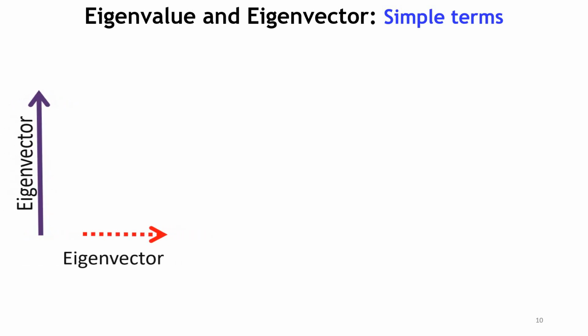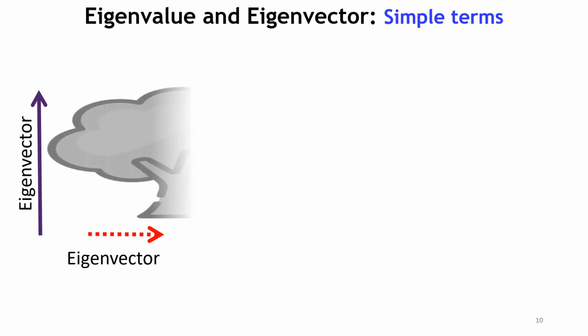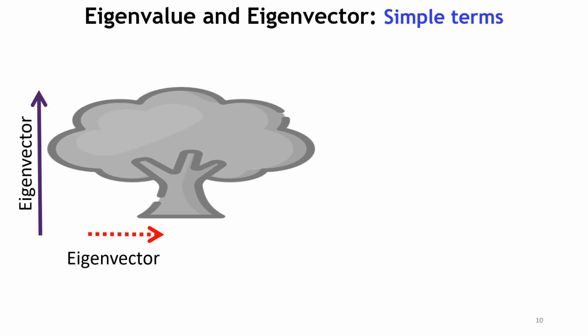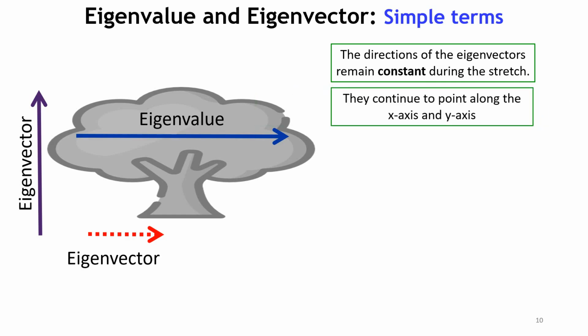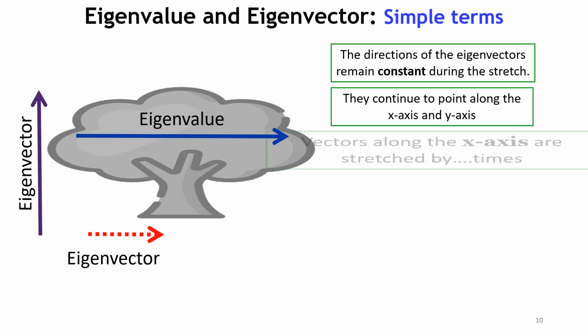So now let us take the same tree example and let us stretch it. Again, we get an eigenvector in this direction, and this tree, now you see it stretches. And how much it stretches is basically registered with the eigenvalue. So the eigenvalue is the stretching factor, but you see the tree, if you see the eigenvectors in the x and y direction, they are constant, they remain the same. So from this example, what we can say, number one, is that the directions of the eigenvectors remain constant during the stretch. Obviously x and y don't change. They continue to point along the x and y axis.